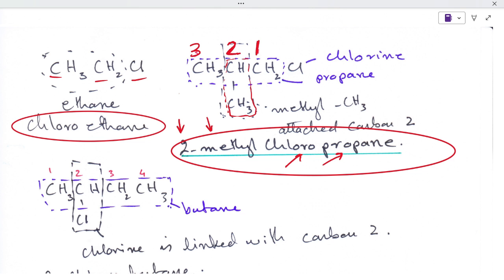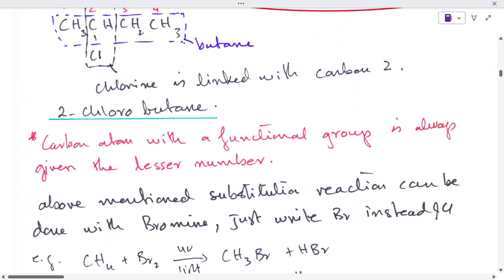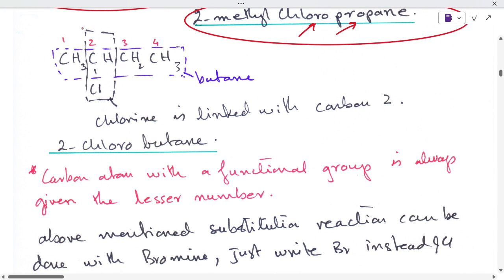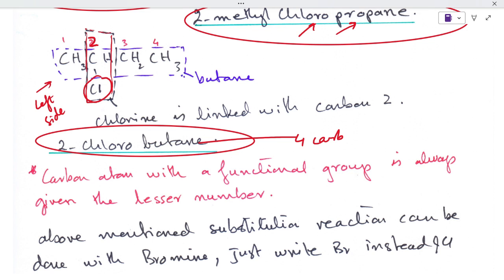Then the third one, you can see that I have again numbered the chain and have tried to give the carbon to which chlorine is attached the least number. So it is carbon 2 to which chlorine is attached if I start from the left side. If I start from the right side, it makes 3, which will be wrong. So chlorine is linked with carbon 2, therefore it is 2-chlorobutane because the chain has 4 carbons. I have written here, the carbon atom with a functional group is always given the lesser number.